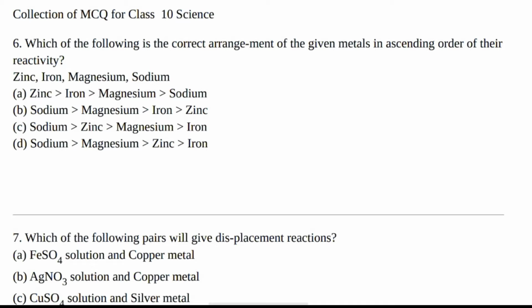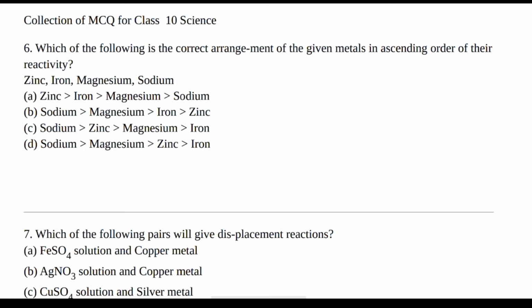Which of the following is a correct arrangement of given metals in ascending order of their reactivity? Zinc, iron, magnesium, sodium. Options are: A, zinc is greater than iron, magnesium is greater than zinc, sodium. Option B, sodium is greater than magnesium, magnesium is greater than iron, iron is greater than zinc. Option C, sodium is greater than zinc, zinc is greater than magnesium, magnesium is greater than iron. Option D, sodium is greater than magnesium, magnesium is greater than zinc, zinc is greater than iron. The right answer is option D.